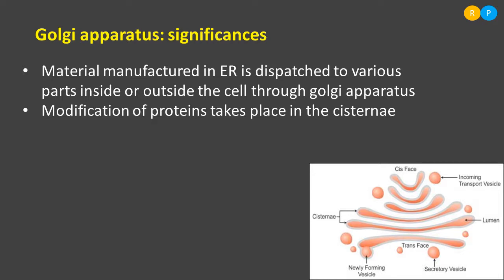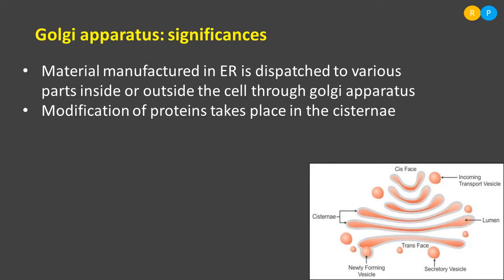In a similar way, as soon as the products are synthesized in the endoplasmic reticulum, they are sent to the cisternae of the Golgi apparatus. In that part, the packing of material or modification of protein takes place, and only then does it make the product reach its target region.